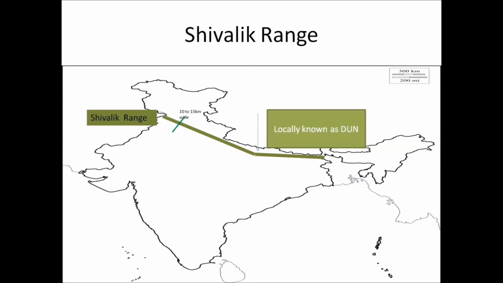Peculiar valley formations have taken place in this region, which is covered by gravel, stones, and thick sediments. These sediments are brought by the rivers which pass along the Shivalik range. Locally, they are known as dunes, and local people call them dunes. For example, Dehradun, Patli Dun, and Kotli dunes are situated here.